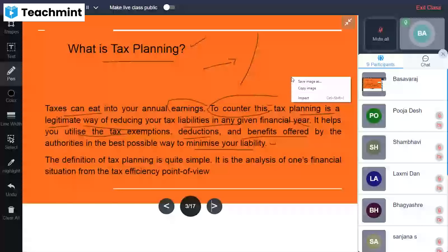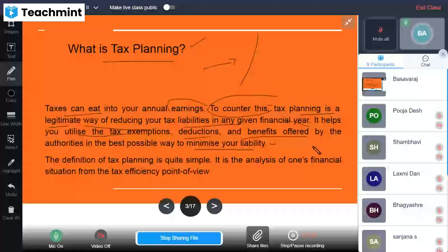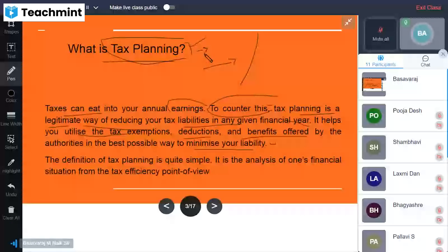By having knowledge of the provisions of income tax as prescribed in the Act, an individual can come to know them. According to that, he can make a plan to reduce his tax liability, right? That is what we can call the system of tax planning. What exactly will it do? It is a legitimate way of reducing the tax liability of an individual. That is nothing but tax planning.